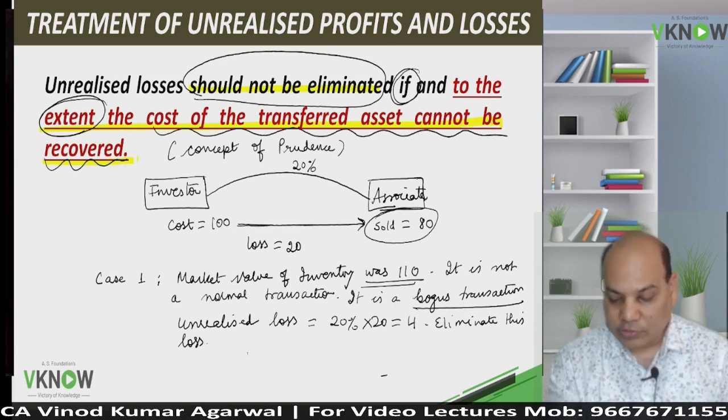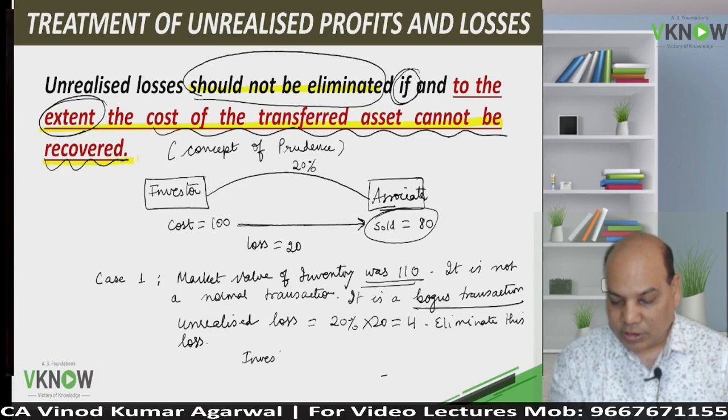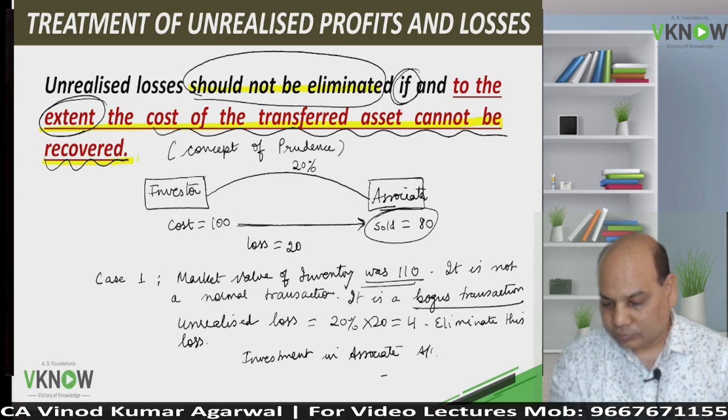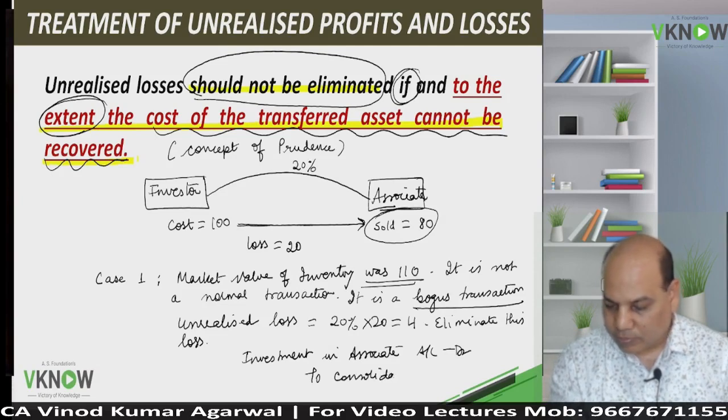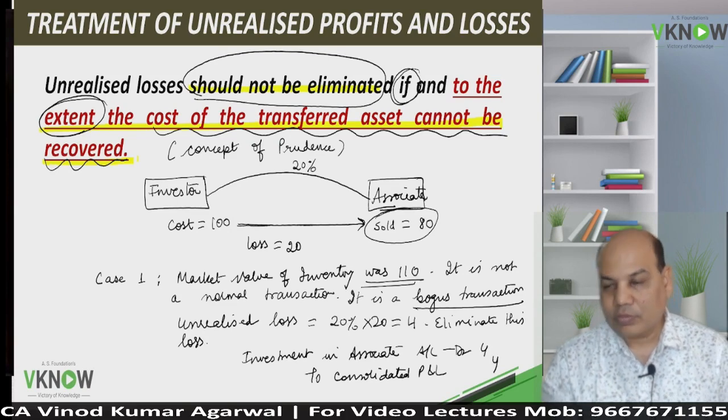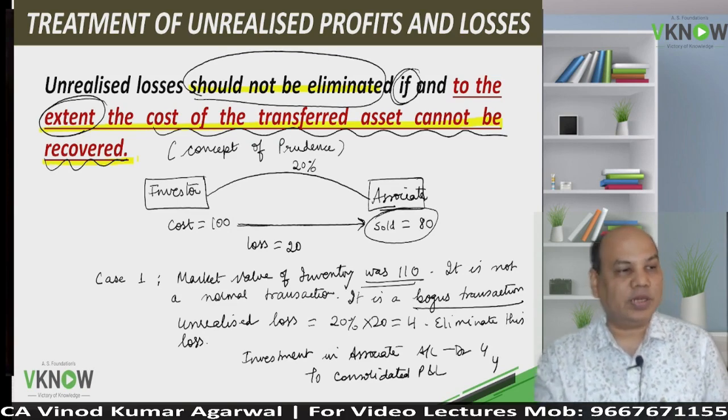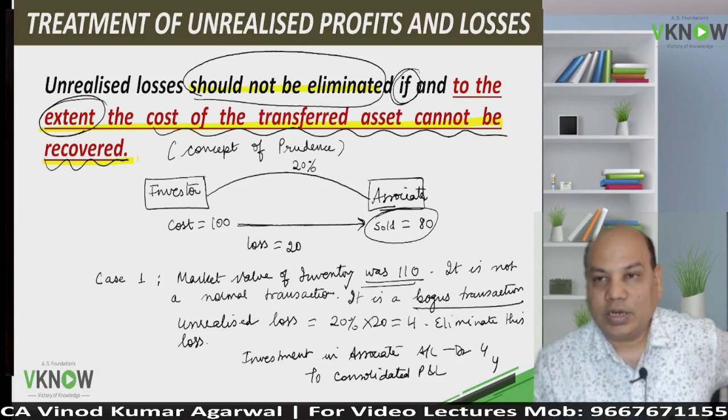How do I eliminate this loss? By passing the entry: investment in associate account debit to consolidated P&L account. So this is called elimination of unrealized loss.